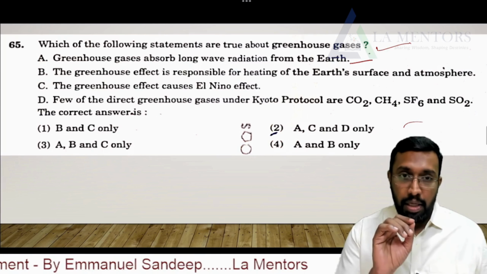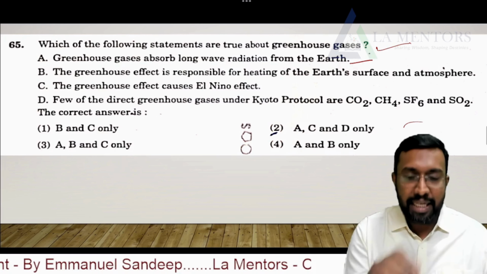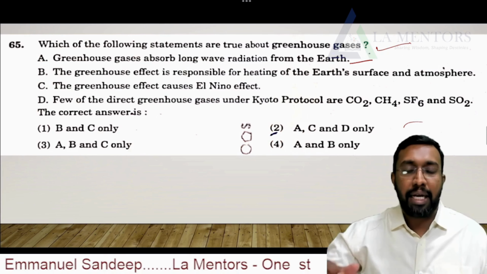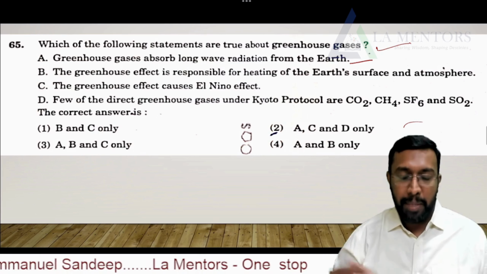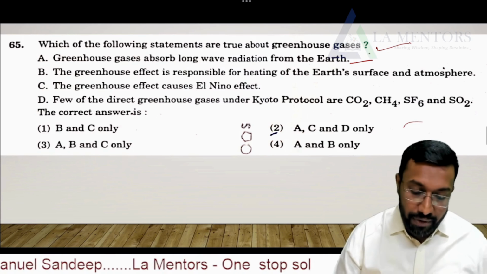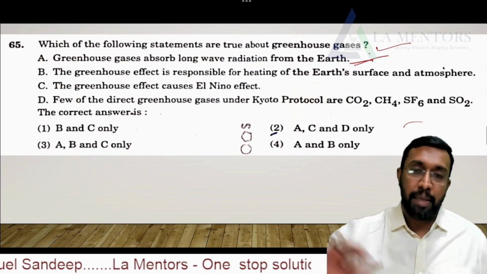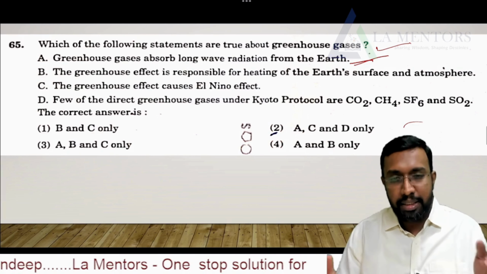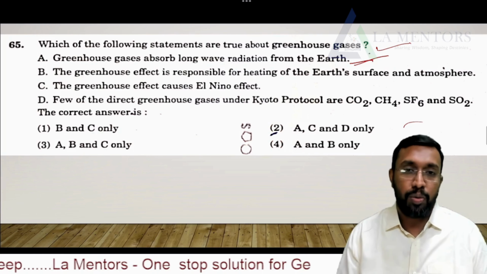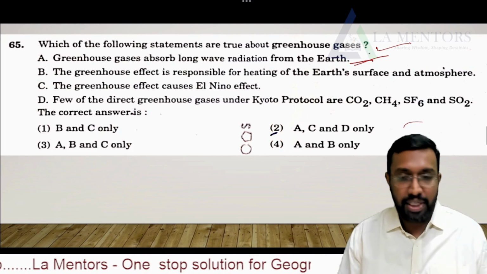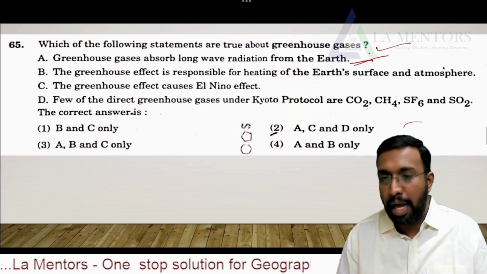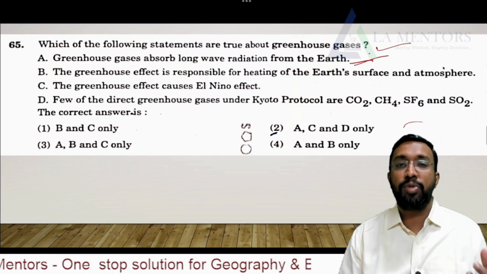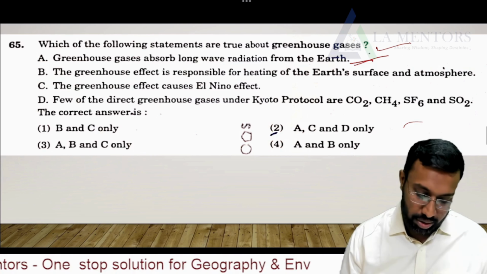Because the sun emits light, the short waves are received onto the earth, and as the earth re-radiates back, it is long waves. So long waves are moving back into space. Greenhouse gases like CO2, methane, SO2 and SF6 being in the atmosphere absorb these long wave radiations from the earth.